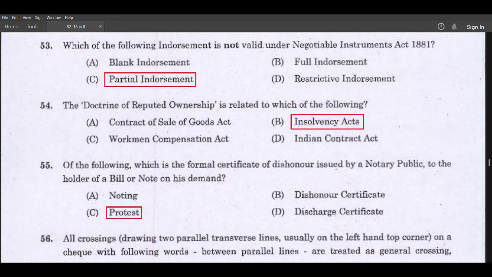The doctrine of reputed ownership is related to which of the following? Insolvency Acts. Of the following, which is the formal certificate of dishonor issued by a notary public to the holder of a bill or note on his demand, protesting?